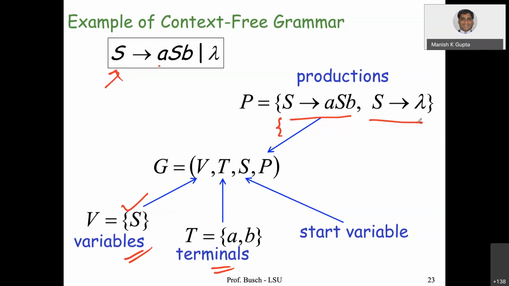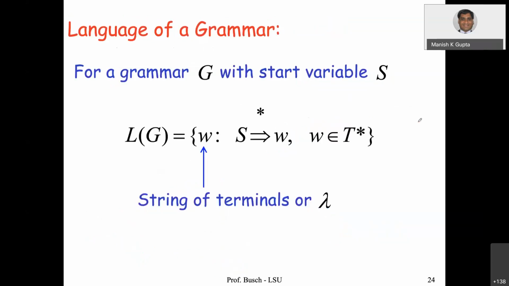So (V, T, S, P) is a 4-tuple. The grammar is described by these 4 tuples. In some grammars, there could be more variables. In this example, there is only one variable S, which is the start variable. In certain other examples, there will be more variables. Let me see if we have more examples here.